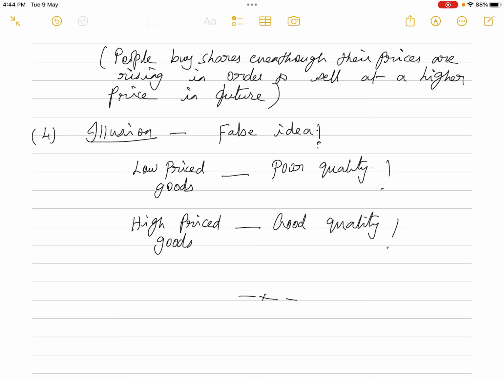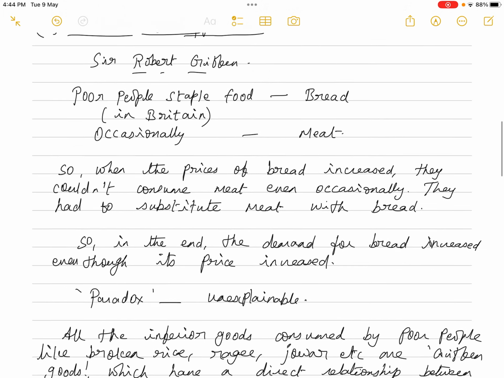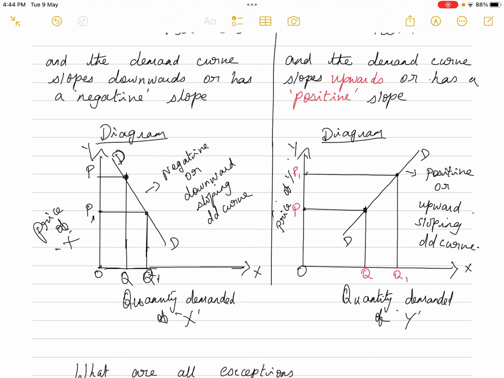When the prices are decreasing, people think that it is of a cheaper quality, not of a better quality, so they stop buying the commodity. Okay, so in all these cases, there will be a direct relation between price and quantity demanded, and the demand curve will slope upwards, as I have shown you.